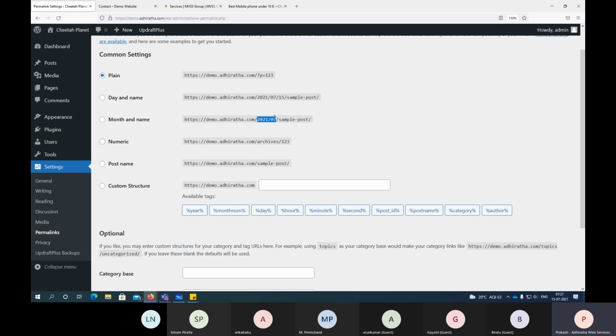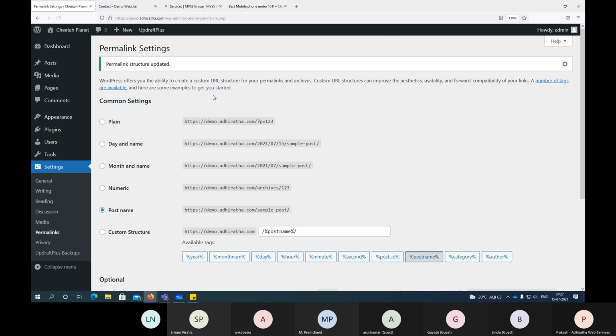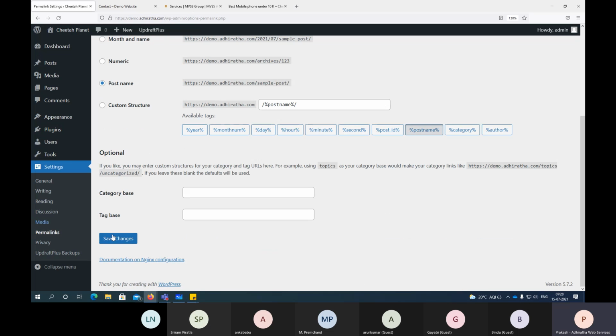So for that purpose, we always should use post name. Fine. So when you're using a post name, it will not have any date and anything. It will just include your page name or post name. So let us save this. Now I saved the post name.